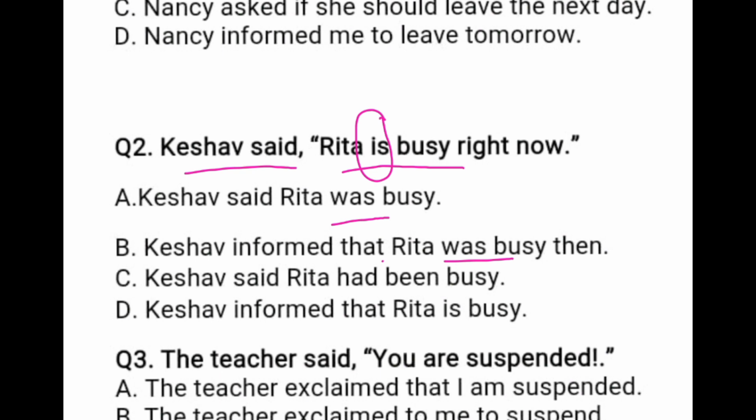And adverb of time of the present is given here, that is now. Now is changed into then. So your right option is B. You can change this reported speech in this way: Keshav informed that Rita was busy then.